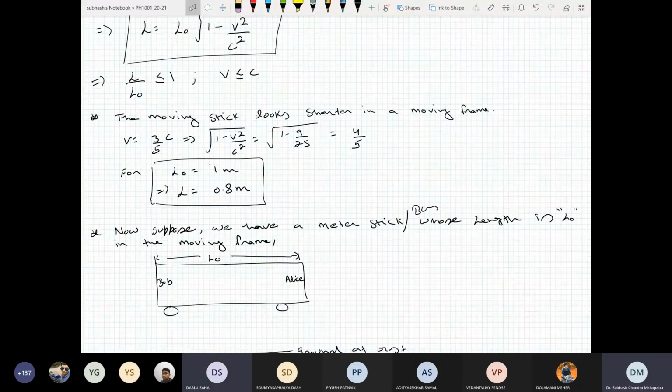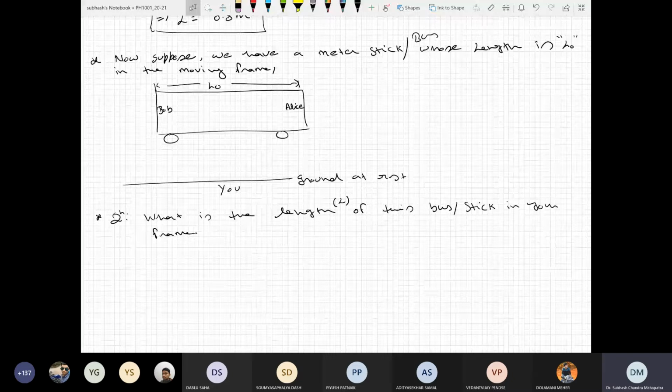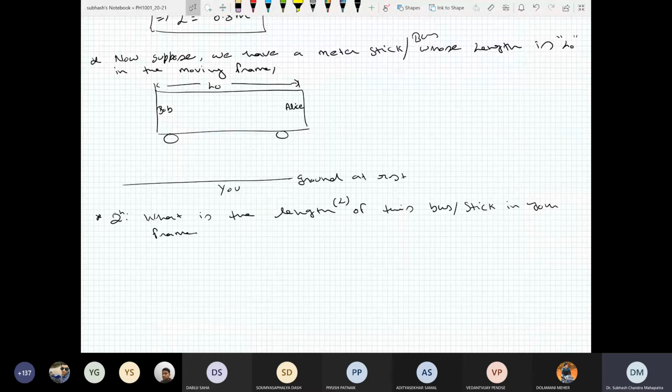By that logic itself, we could have guessed the relation would again be the same: L is equal to L naught times the square root of 1 minus v square by c square. It will be shorter. But you have to now see the difference. The difference is L naught now would be the proper length of that bus or meter stick in the moving frame. So first you have to find that L naught: what is given and who is measuring.